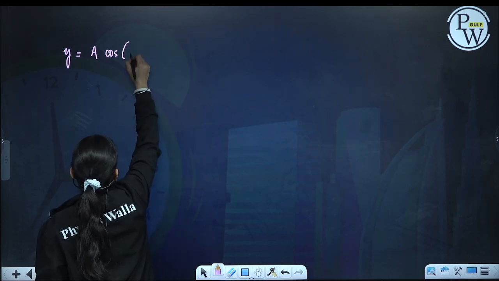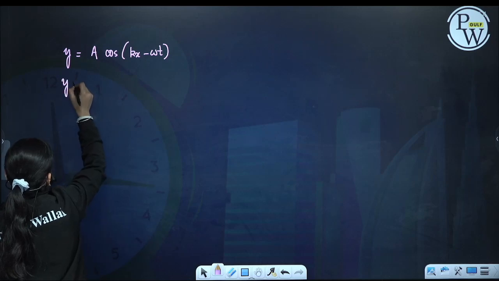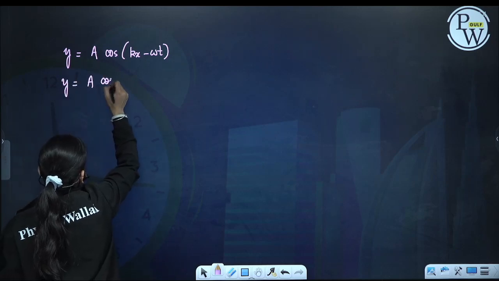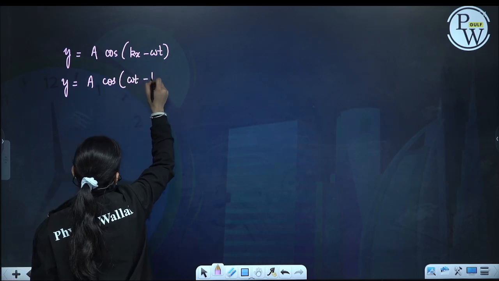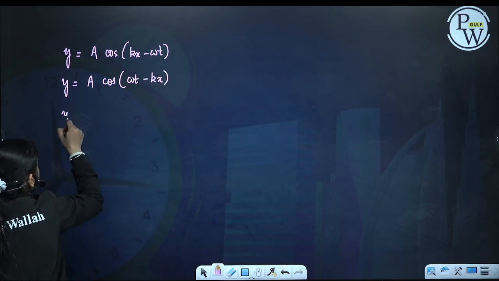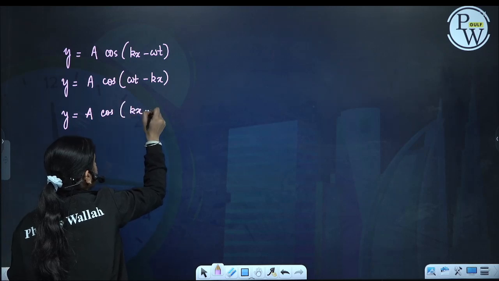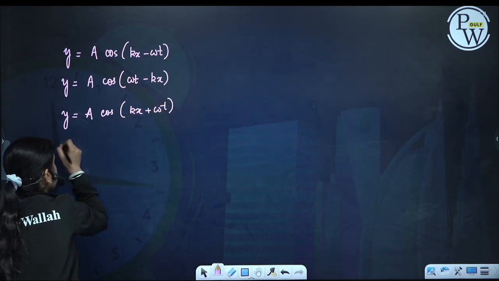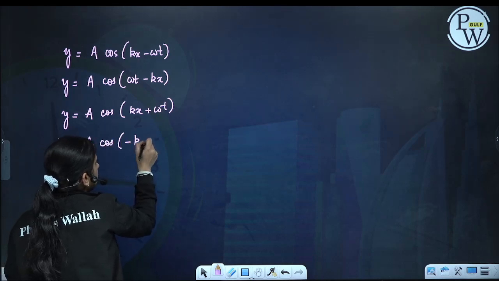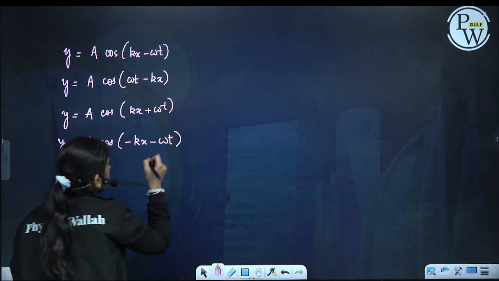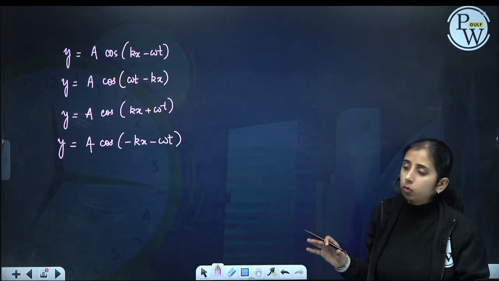Let us write them completely: a cos(kx minus omega t), a cos(omega t minus kx), a cos(kx plus omega t), and a cos(minus kx minus omega t). All these can be the expression for a harmonic progressive wave.